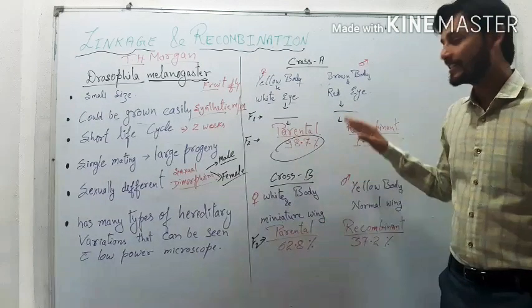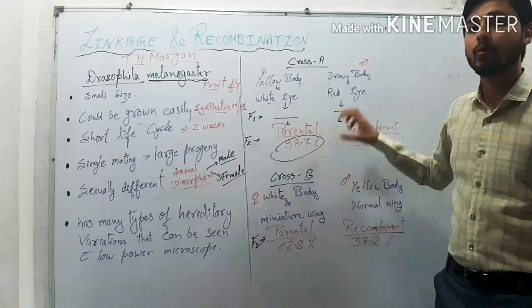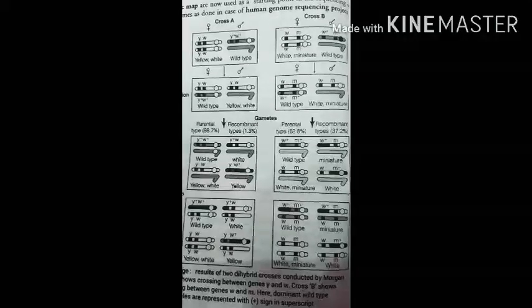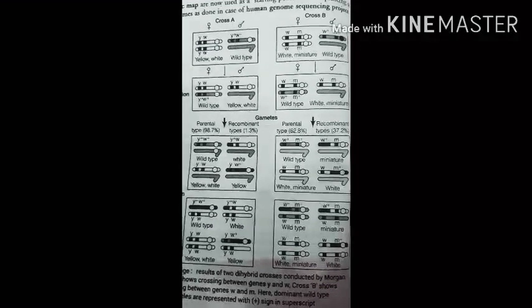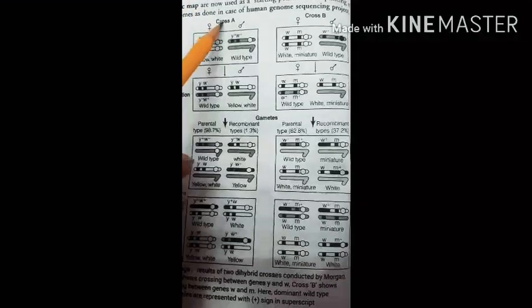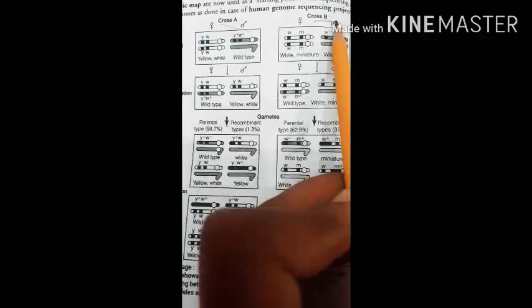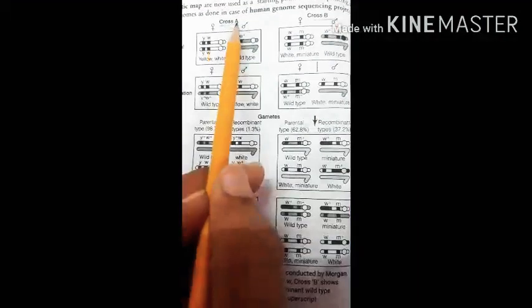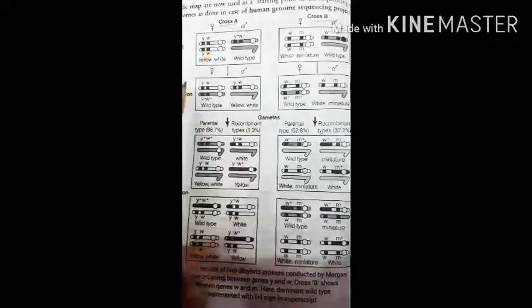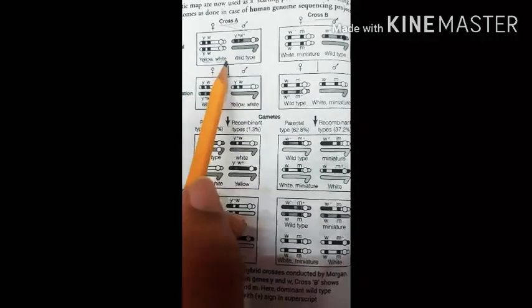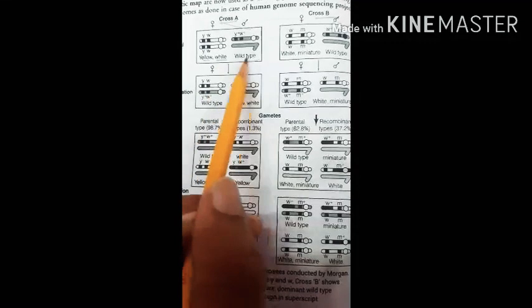For a detailed explanation, we will go through what is exactly elaborated in NCERT. So yeah, the cross has been given over there. We just talked about cross A, whereas in cross B, in cross A we read that he took the yellow body and white eye female crossed with the wild type.